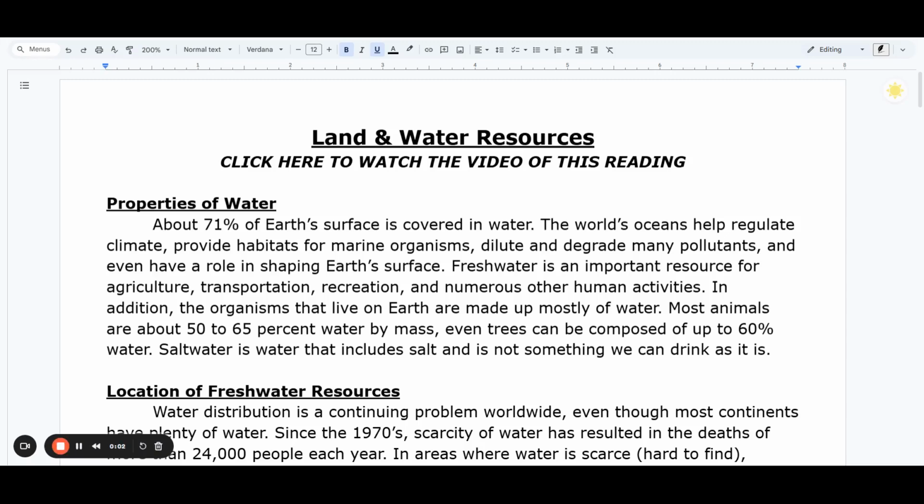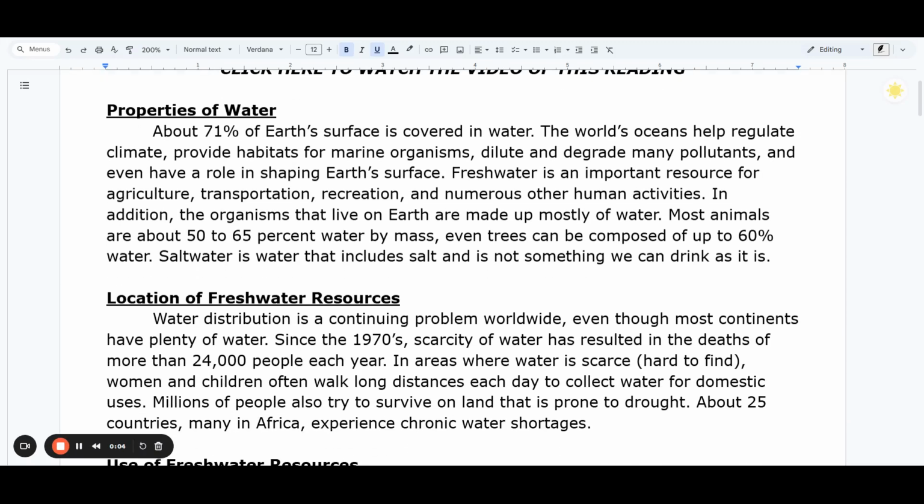Land and water resources reading. Properties of water. About 71% of Earth's surface is covered in water.